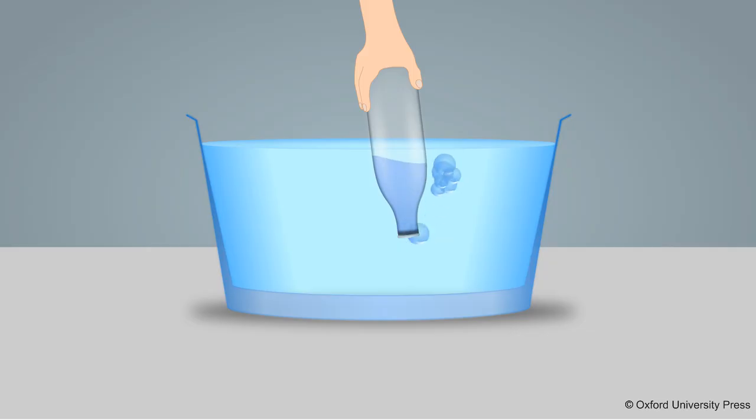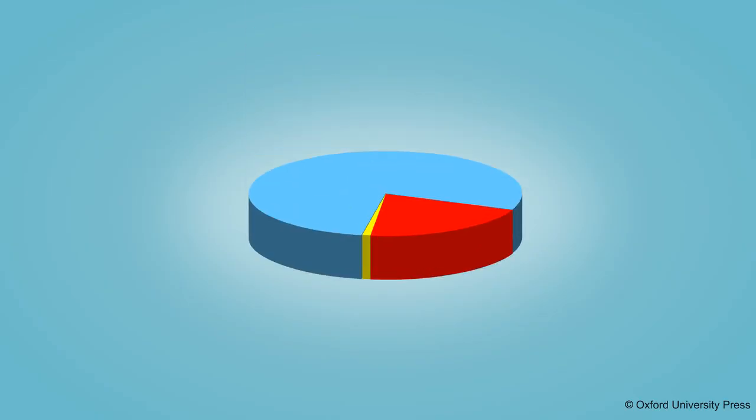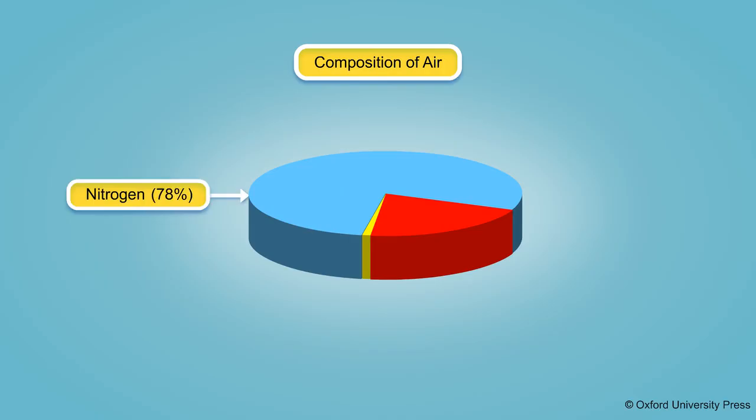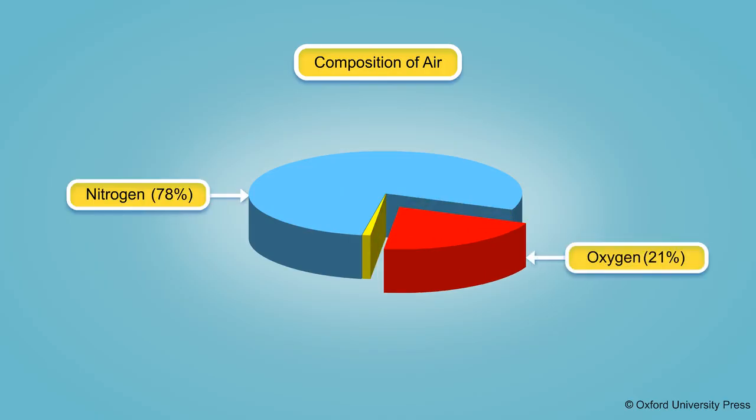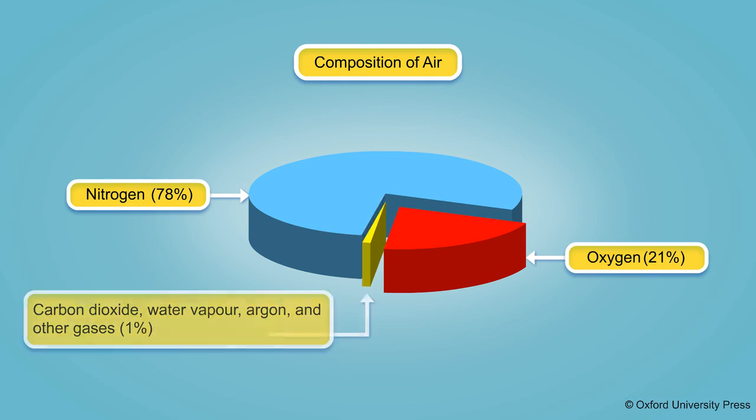This shows us that air was present inside the empty water bottle, which was released in the form of air bubbles when the bottle was tilted. Air is composed of several gases. The major constituents of air are nitrogen, which is 78%, and oxygen, which is 21%. The rest 1% is made up of carbon dioxide, water vapor, argon, and other gases. Let us learn about each component, starting with oxygen.